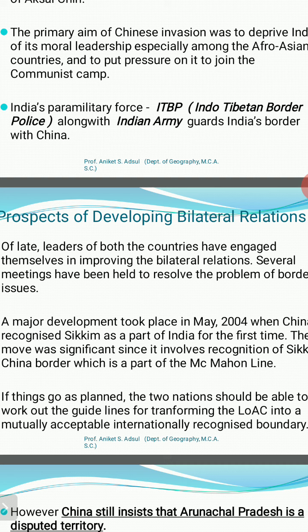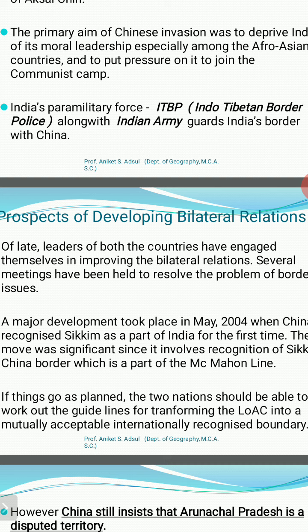What is the significance of this act? It is that the Sikkim border with Tibet is a part of the McMahon Line, and as they have recognized Sikkim as a part of India, they have also partially recognized the McMahon Line as an international boundary. So this is one of the significances, but still Arunachal Pradesh is claimed by China.